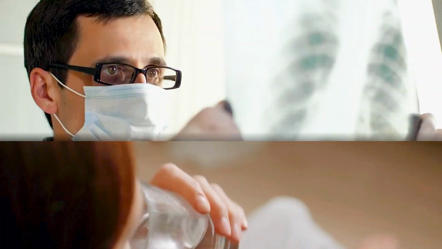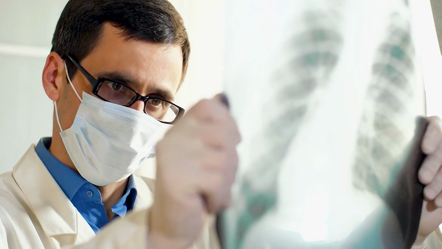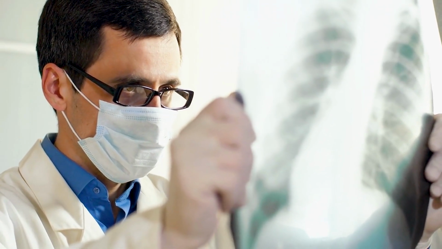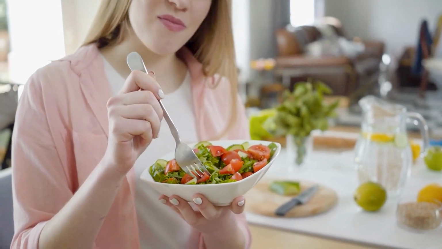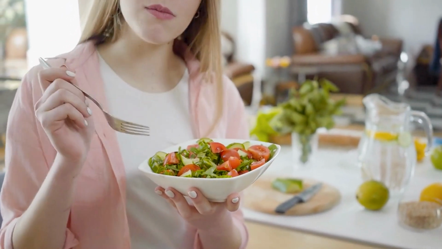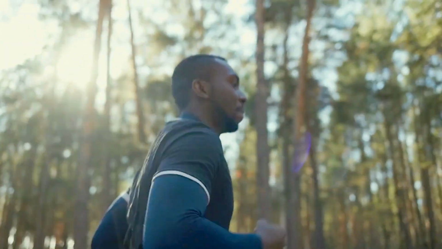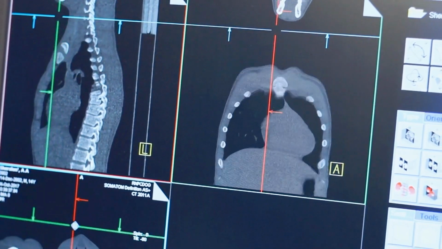While the exact causes of cancer may not always be clear, there are many things that people can do to reduce their risk of developing cancer, such as maintaining a healthy diet and lifestyle, avoiding tobacco and excessive alcohol consumption, and getting regular cancer screenings.